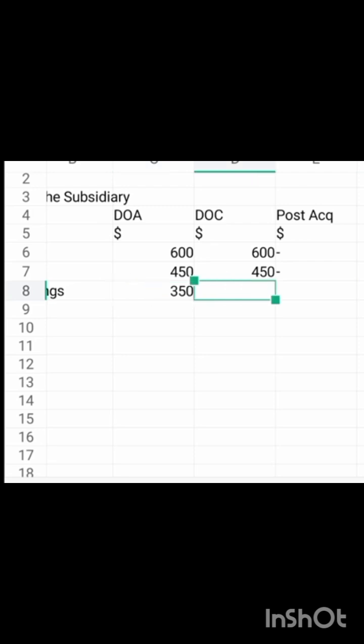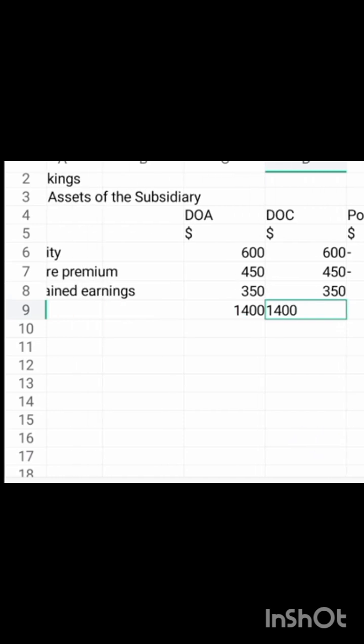At the date of consolidation, we also have 350. If we subtract from each other, we have 0. So we don't have any other item again. We add the 3 together, it gives us 1,400. We add this one also together, it gives us 1,400. Are you getting it? That's okay.